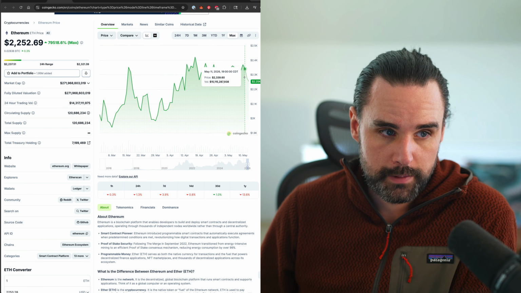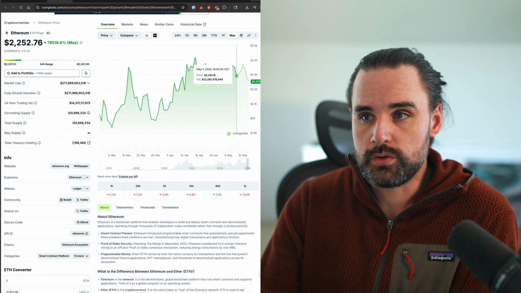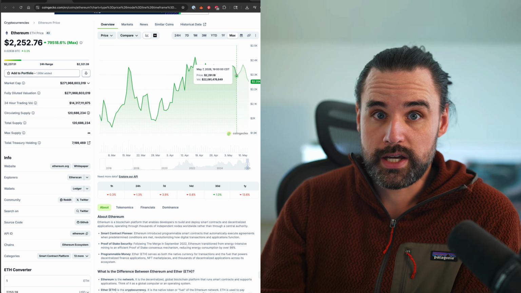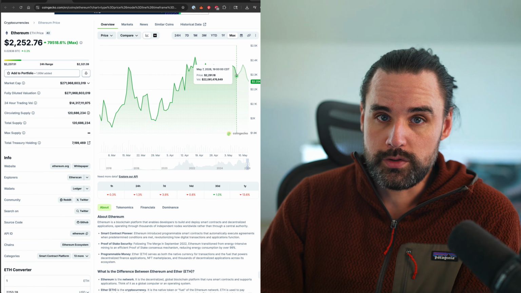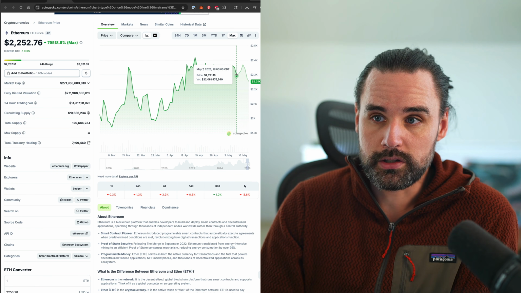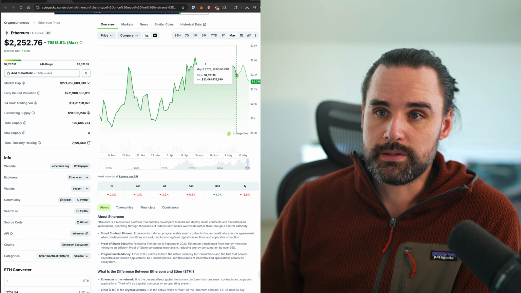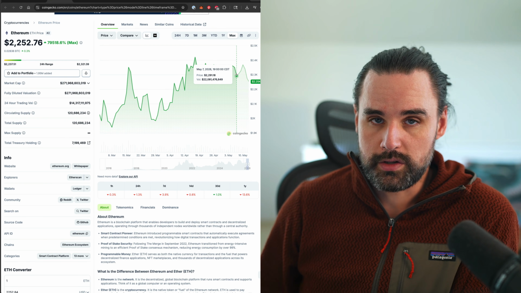Now, by the same token, you can do the opposite. Let's say Ether's at $4,000 and you think it's going to $2,000. Well, you can borrow Ether instead of borrowing US dollars. And then whenever the price drops, you can sell the Ether and it's worth less, and you can actually make a profit that way. All right, so let's look specifically at how to do this with blockchain technology.